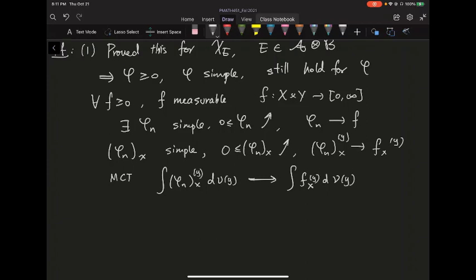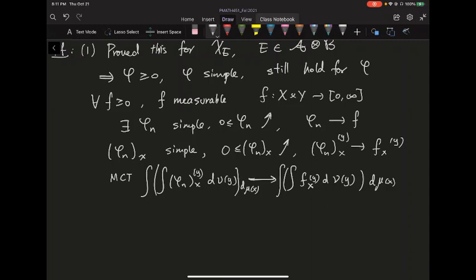Because you have this convergence, you apply the MCT again with another integral, integrating with respect to x now, and you still have the same convergence.